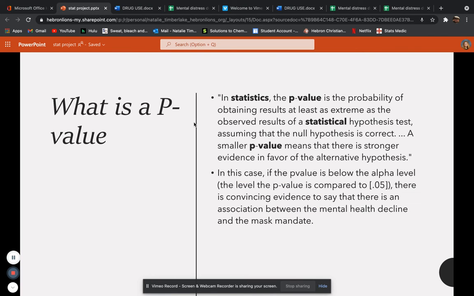What is a p-value? In statistics, the p-value is the probability of obtaining results at least as extreme as the observed results of a statistical hypothesis test, assuming that the null hypothesis is correct. A smaller p-value means that there is stronger evidence in favor of the alternative hypothesis. In this case, if the p-value is below the alpha level, the level the p-value is compared to, which is 0.05, there is convincing evidence to say that there is an association between the mental health decline and the mask mandate.